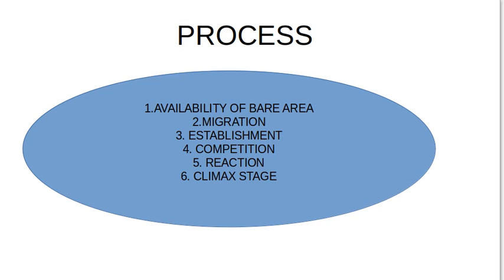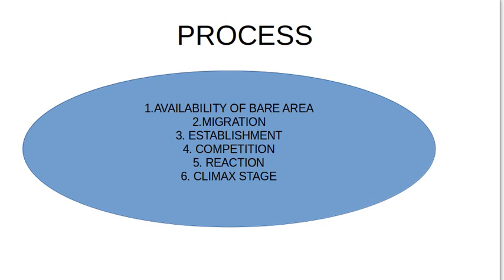Now, what is the overall process of ecological succession? How does the succession start, how does it proceed, and how does it reach the final stage, which we call the climax stage? First is the availability of a bare area. We should have a bare area or a bare substratum where the species will come and grow. How do we get this bare area?